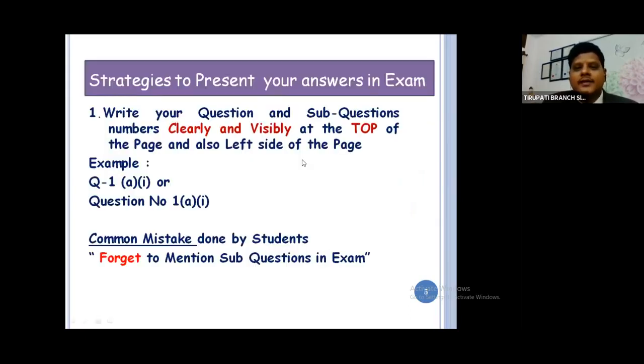Now coming to the first point. Write your question and sub question number very clearly and visibly at the top center of the page, and also on the left side of the page. For example, you can write question number 1, sub question A, part 1, or write it fully as question number 1A1. What is the common mistake done by students here?